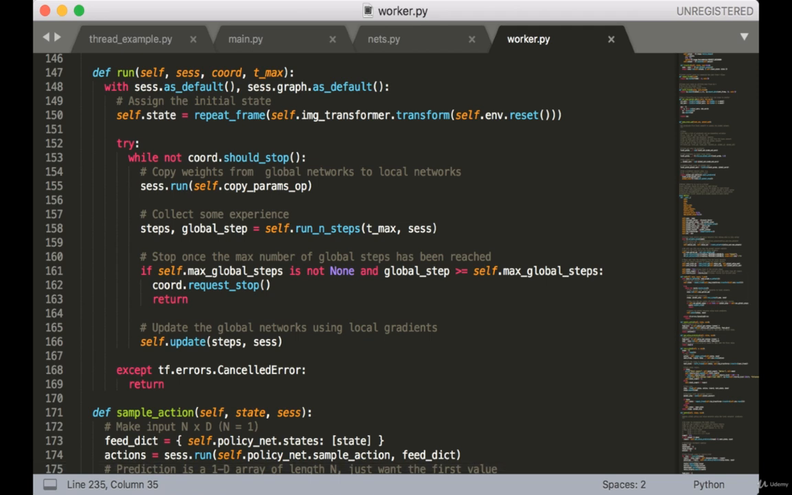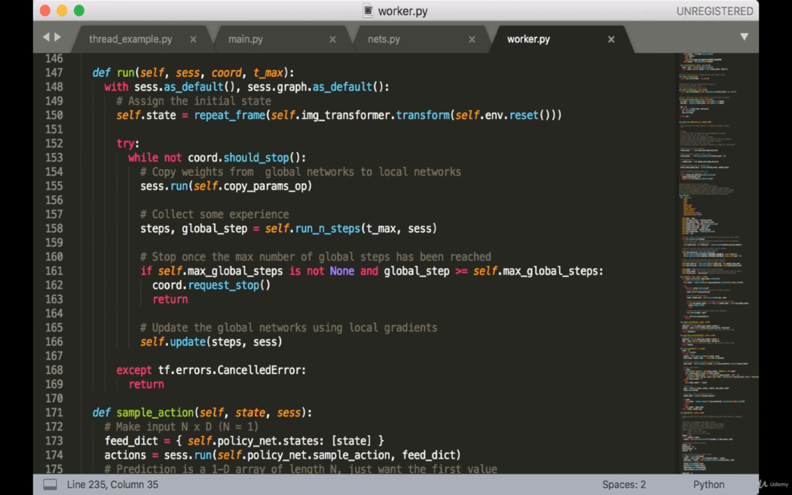Next, we have the run function, which, as you recall, is what's going to be run by the thread. As you'd expect, this is just a loop. So to start, we're going to reset the environment, get the first frame, transform it, and then repeat it 4 times to get the first state. Then we're going to enter the loop. As you can see, we use the coordinator we created earlier to control when the loop stops. The first thing we do in the loop is copy the weights from the global networks to the local networks. So our worker is always working with a relatively fresh copy of the master network's weights.